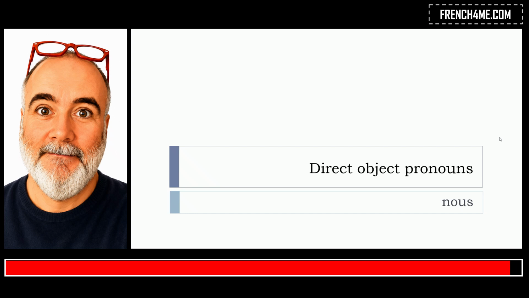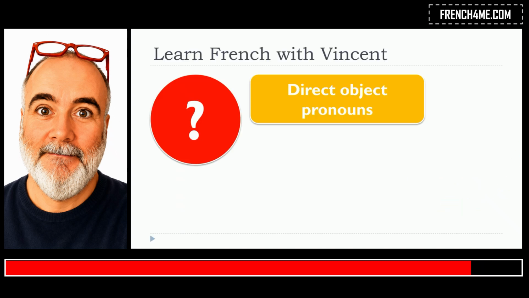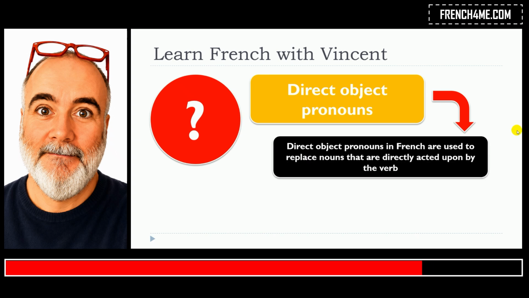In this lesson, we will see together direct object pronouns, but more precisely the pronoun nous. So what is a direct object pronoun? Well, I definitely invite you to have a look at my video covering this topic because it's really detailed and precise. But if we want to make it fast, then direct object pronouns in French are used to replace nouns that are directly acted upon by the verb.